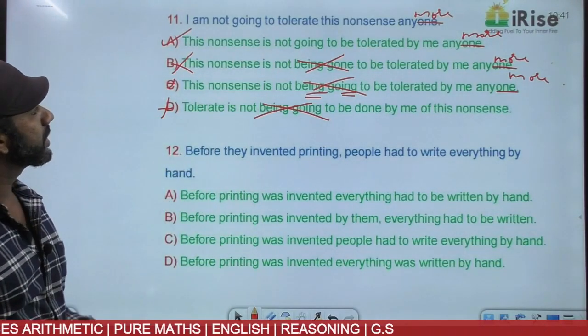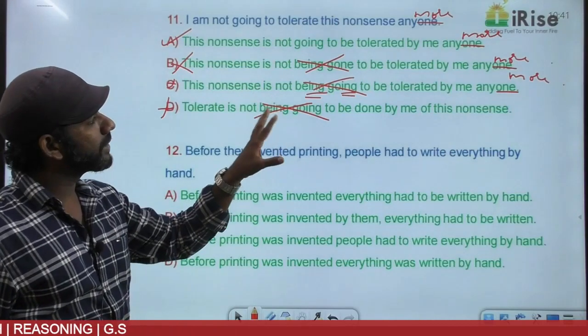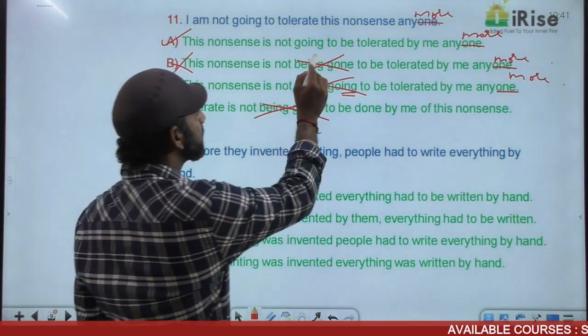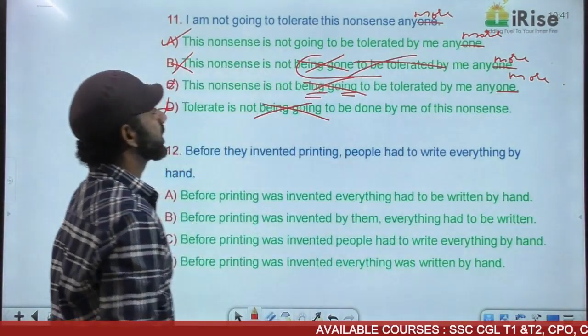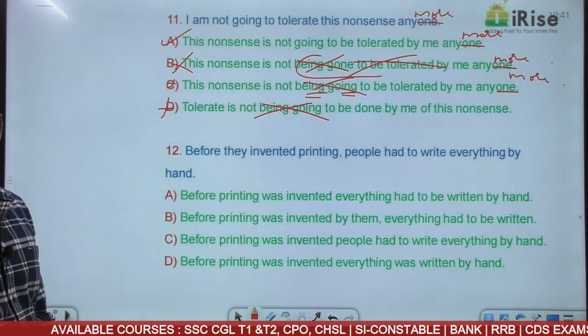This nonsense is not going to be tolerated by me anymore. This nonsense is not being gone to be tolerated. There's no such structure in English. Nothing like being gone to be tolerated. Eliminated. The answer must be option A. This nonsense is not going to be tolerated by me anymore.